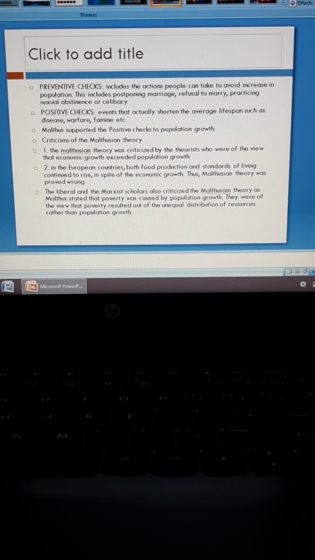So what is preventive check? It includes the actions people take to avoid increase in population. This includes postponing marriage, refusal to marry, practicing sexual abstinence or celibacy. So preventive check includes all the actions that people take on their own, voluntarily, like delaying the age of marriage, refusing to marry, or not involving oneself in sexual practices.